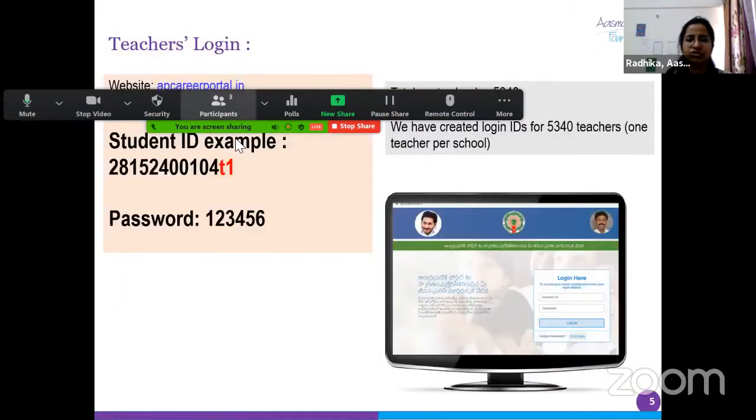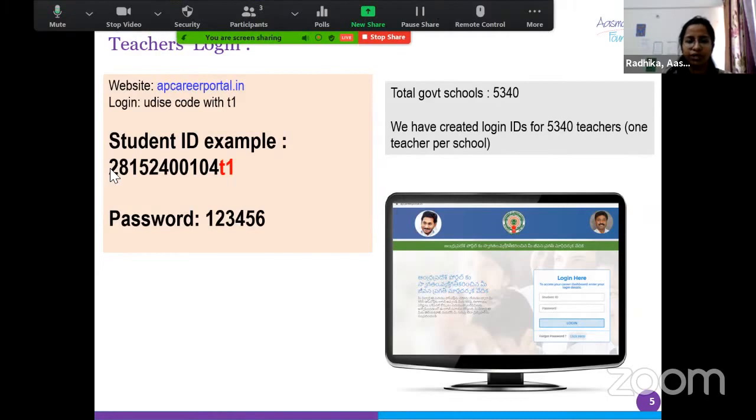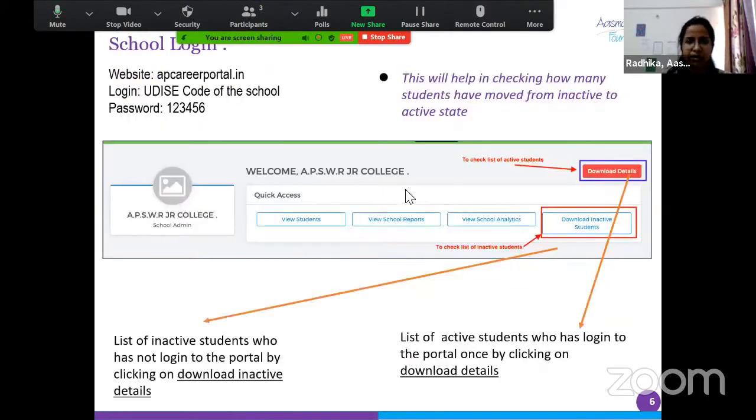For teachers to use the portal, they use the UDISE code along with T1. If they want to check the data, then they use the UDISE code without T1. The login ID is the 11-digit UDISE code. That's it. And then the password is 1, 2, 3, 4, 5, 6. The most important button for you is Download Inactive Students. The list of the students will be downloaded.